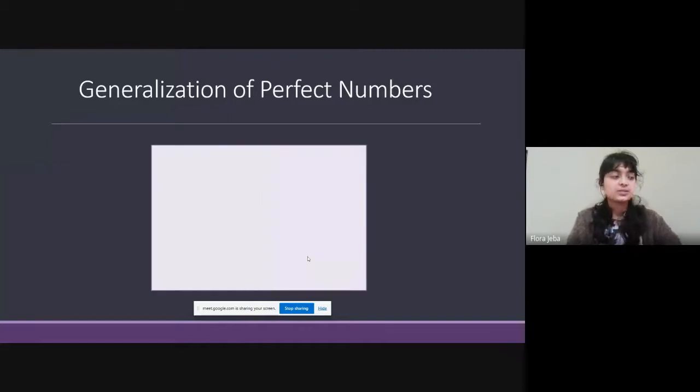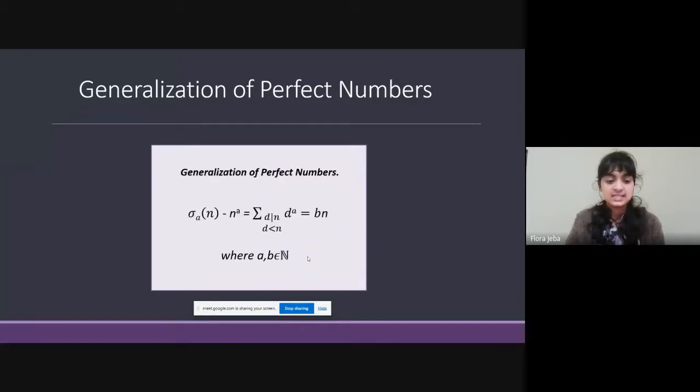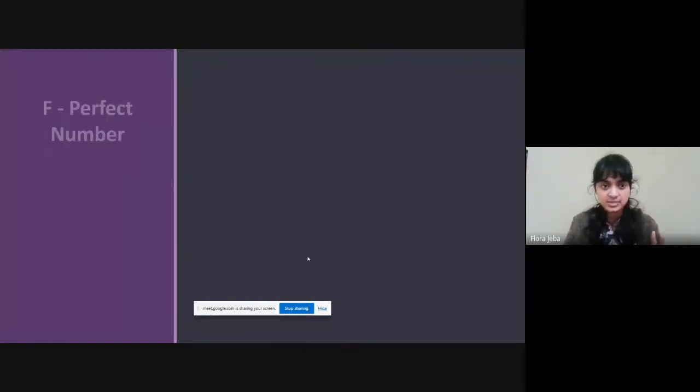Now, in 2014, three scientists, T. Tsai, D. Chen, and Y. Zhang, because there are a lot of perfect numbers, developed a generalization for perfect numbers, that is sigma a of n minus n to the power a will be b times n, where a and b belong to natural numbers. So now when our a is 2 and when our b is 3, that number is called an F-perfect number.